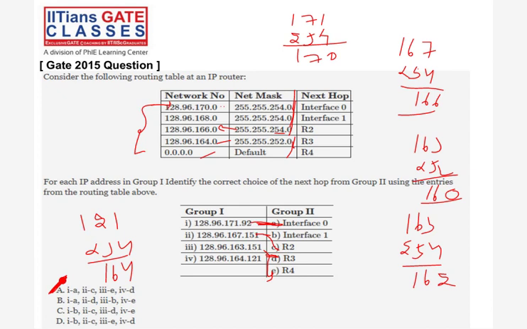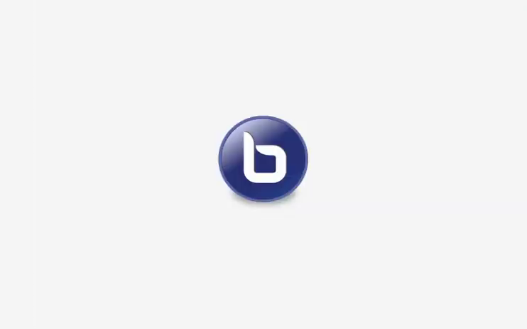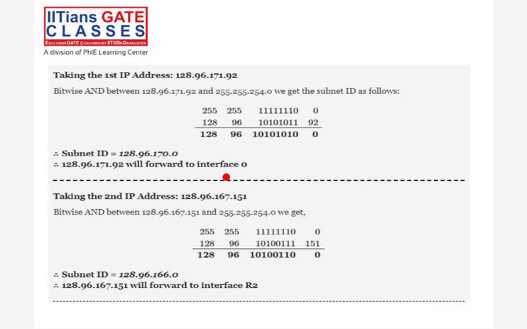I'm getting 170, which is a part of the network number. Then the second one, I'm trying with 254 and getting 166, which is a part of the network, which is a router, right? Now try the third one. I'm trying first with 254. I'm getting 162. No, it is not a part of the network number. Then I'm trying 252. I'm getting 160, but it is not a match. So it will go default, right?